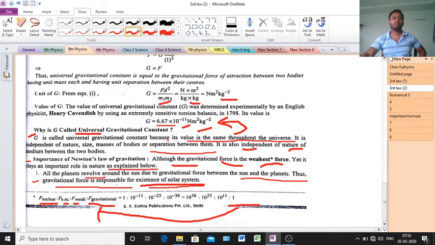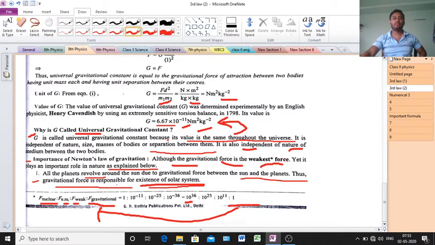Nuclear force, what is the nuclear force? The force of attraction between proton and neutron, that is called nuclear force. Clear? That is the strongest force in nature, and the weakest force in nature is gravitational force.